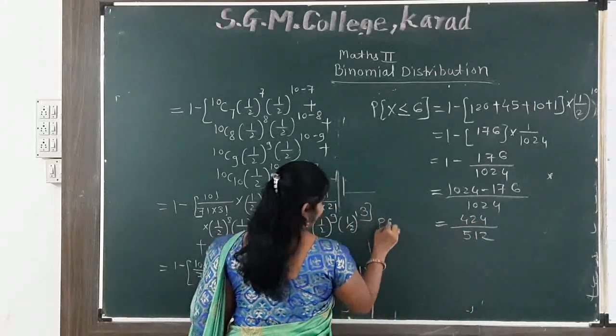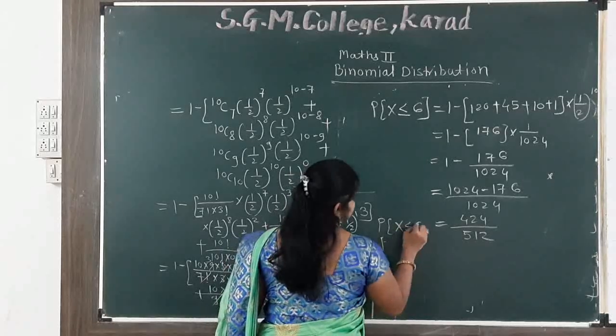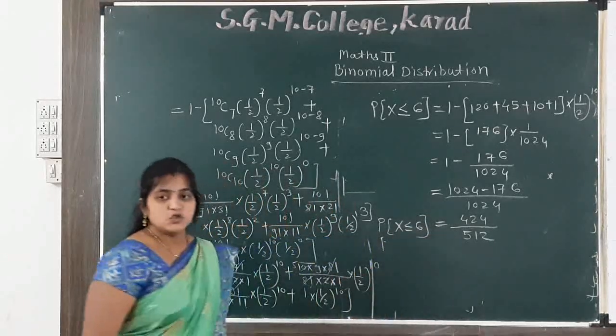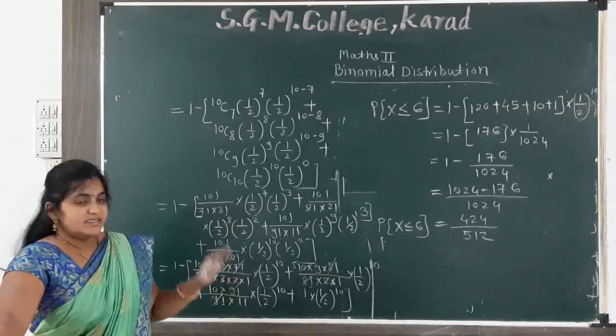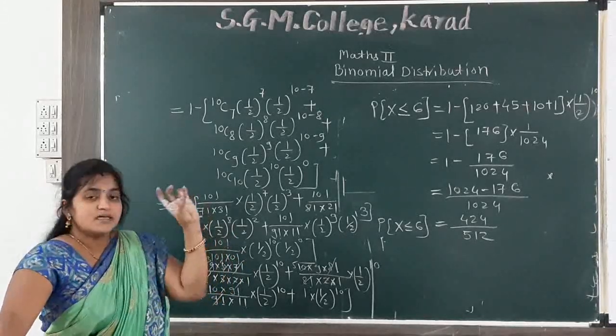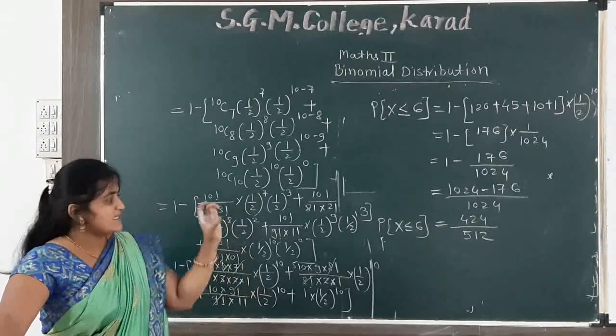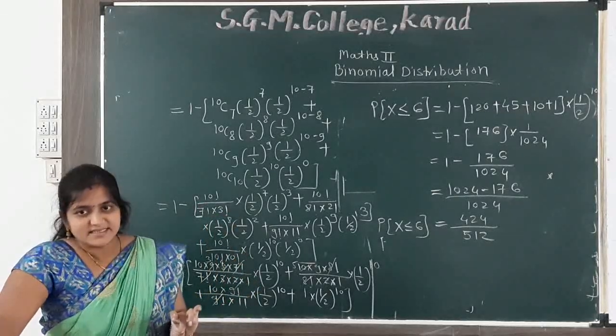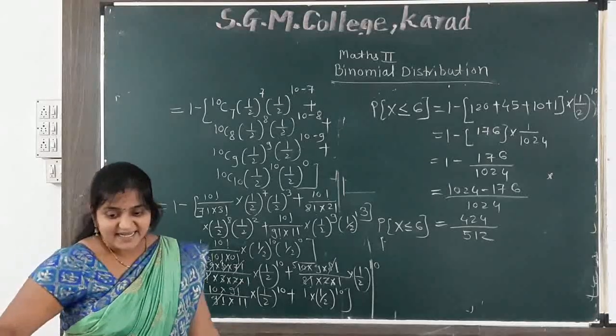So this is the at most 6 answer. So this is my first question. The three conditions are present: exactly 6 times success, at least 6 times success, and at most 6 times. Now we go on to the second example.